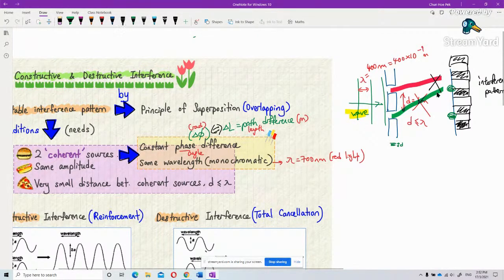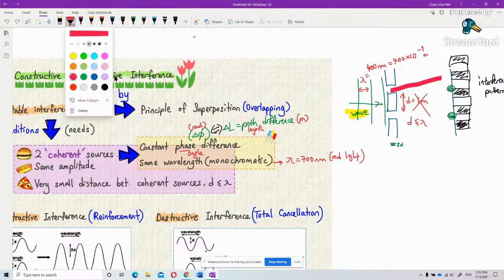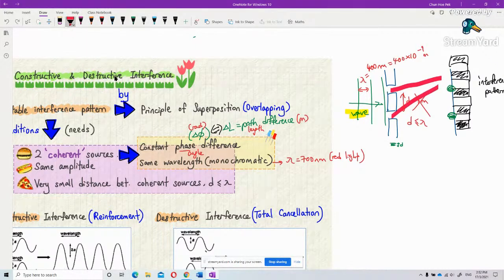Okay, not coherent. They must be the same type of light. Both must use red light. Sorry, not this one. Should use the highlighter. Yeah. Both must be the same color. This one is coherent. This one is coherent. Okay, or you can also use both of them.